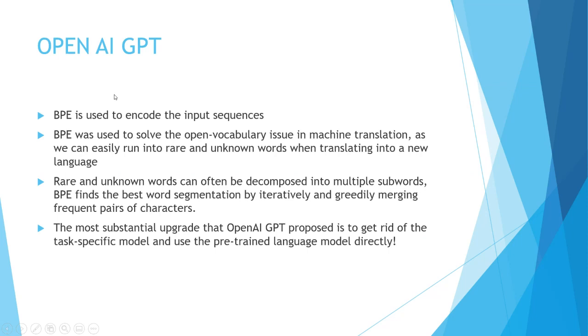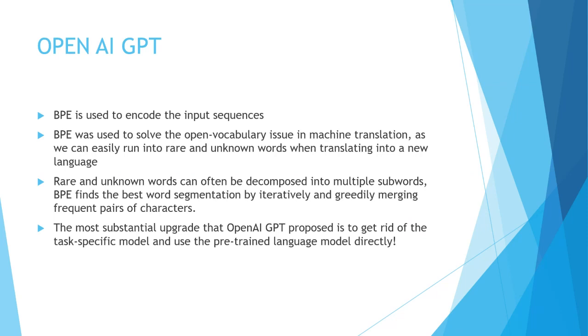This is BPE, byte pair encoding. OpenAI GPT also uses byte pair encoding, and BPE was initially used to solve open vocabulary issues in machine translation, because when we are translating from one language to another, there could be many unknown scenarios in which we come across words which have the same meaning in the same context, but maybe a different meaning altogether when translated.